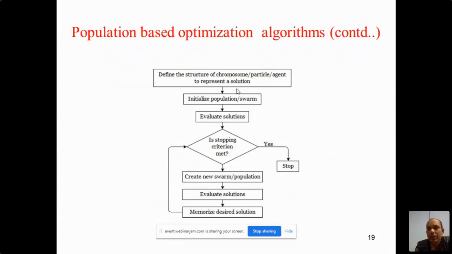Then you iterate until the stopping criterion is met. The important part is creating the new swarm or population. Whenever new solutions are generated, we need to evaluate them. Then we memorize the best solution. Again we go through the same iteration: generate new solutions, evaluate, and memorize, until the stopping criterion is met.